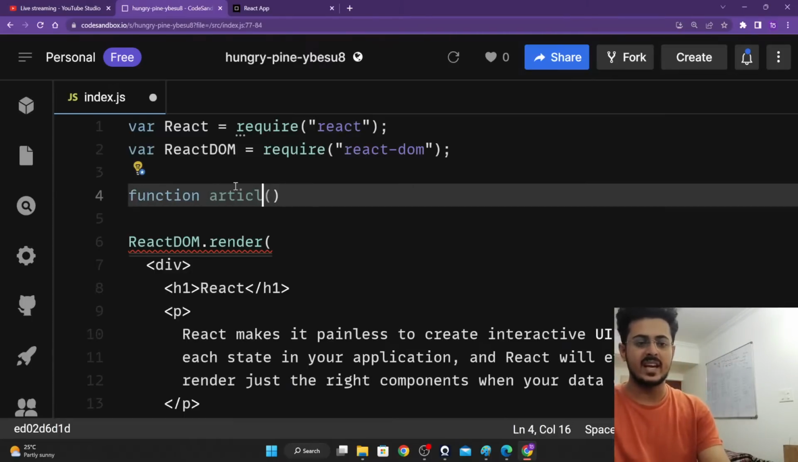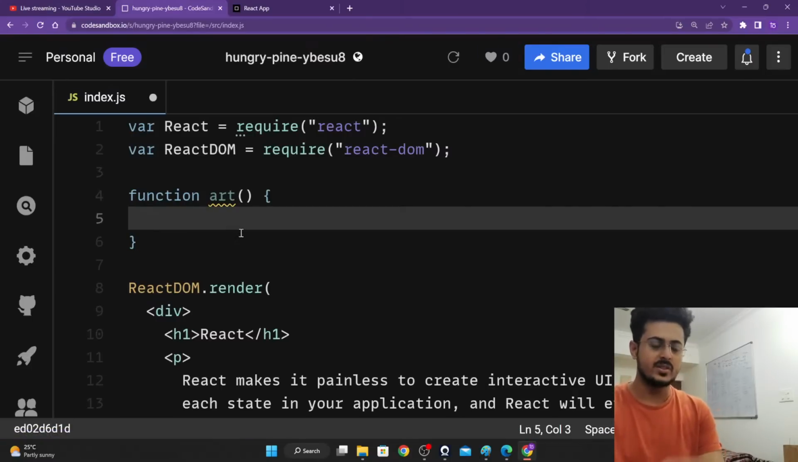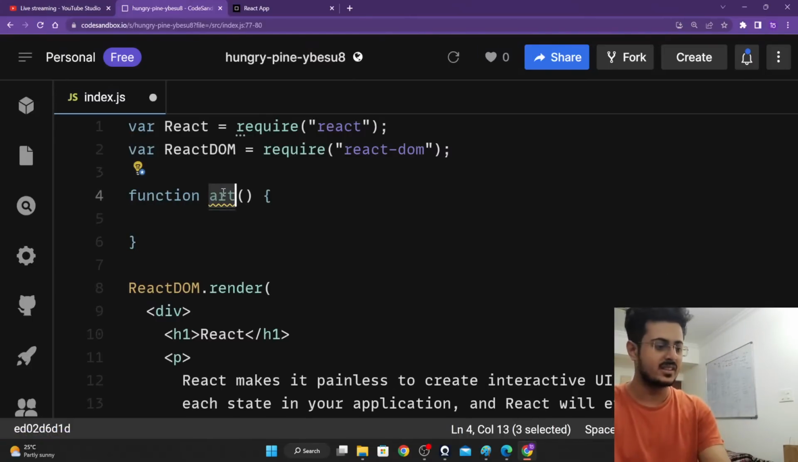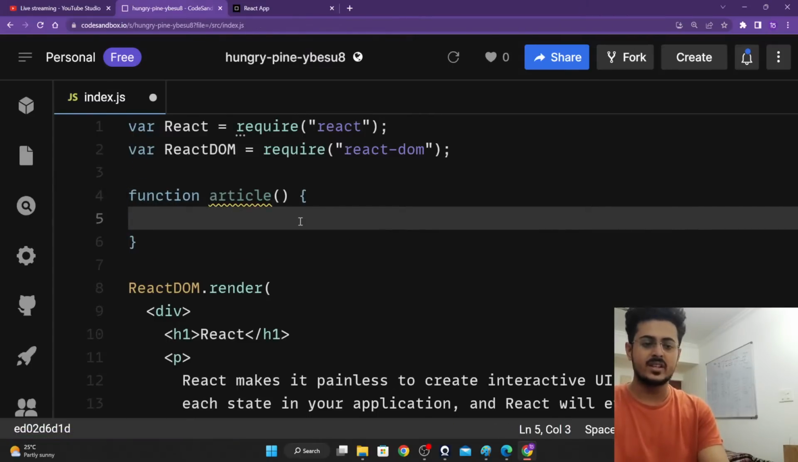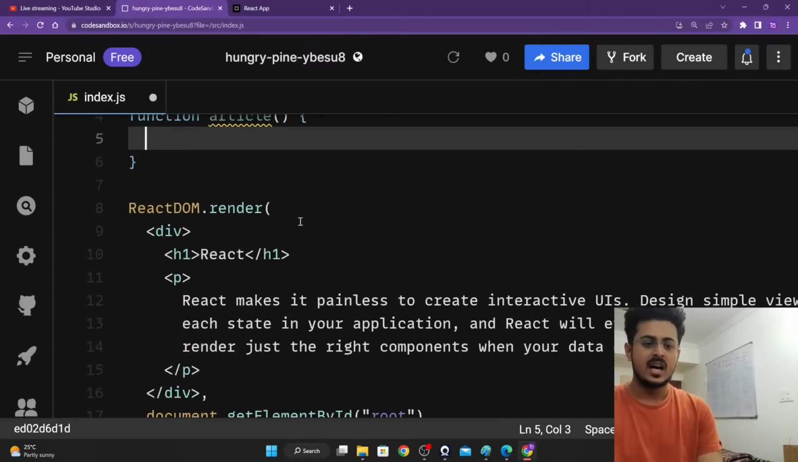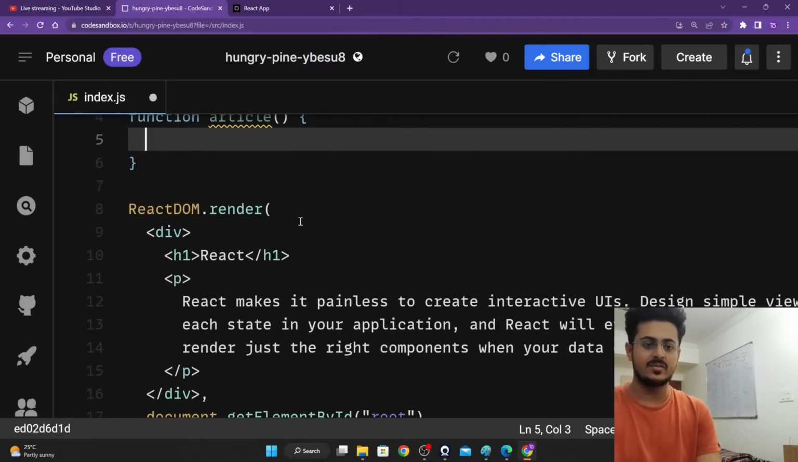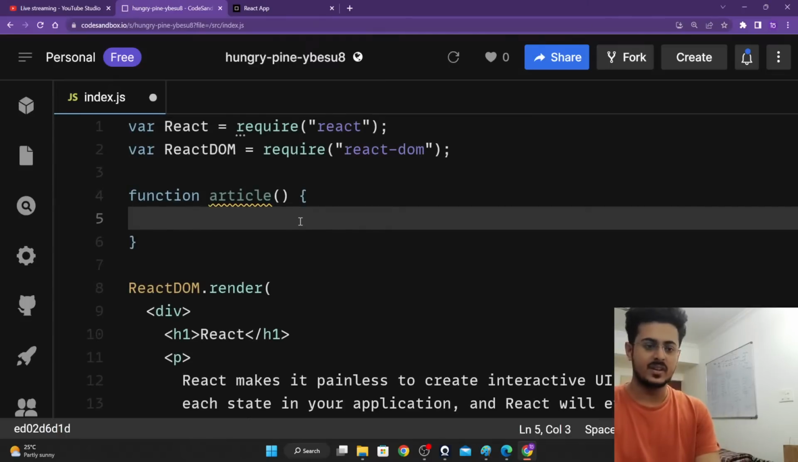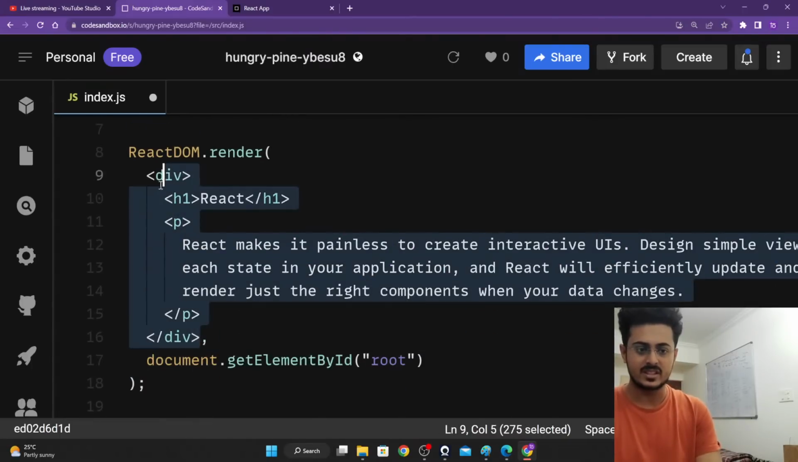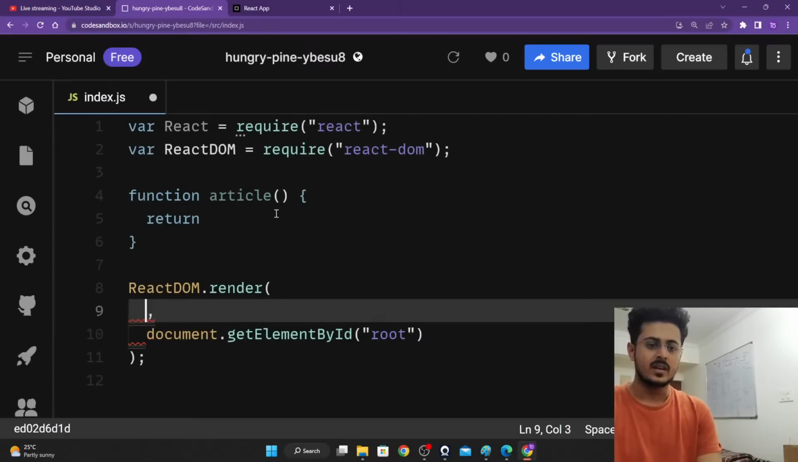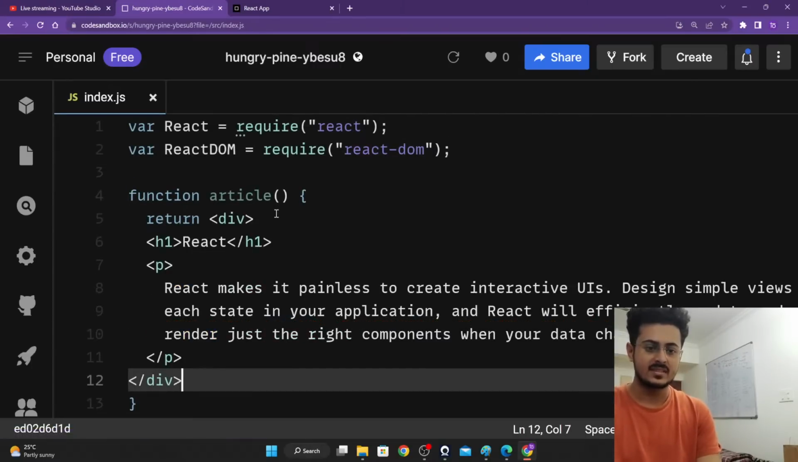So let's change it to art. Let's change it to art itself, and that is what we are going to use. It's a function art or article, we can use it. There's no issues. Then what we are going to do is put our 2 lines of code inside of here. This function article is going to return our entire thing, this.